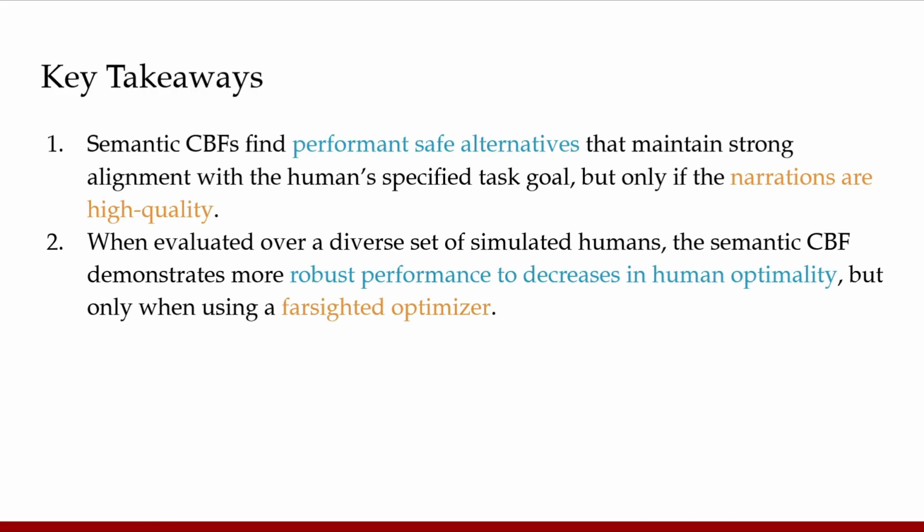Our key takeaways are that semantic CBFs find performant, safe alternatives that maintain strong alignment with the human specified task goal, but only if the narrations are high quality. Additionally, when we evaluate over a diverse set of simulated humans, the semantic CBF demonstrates more robust performance to decreases in human optimality, but only when using a far-sighted optimizer.